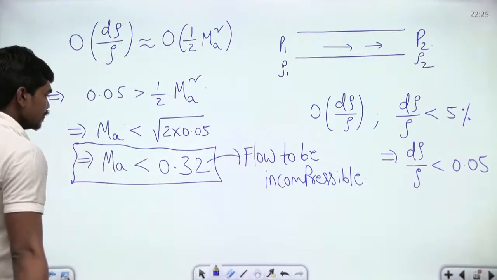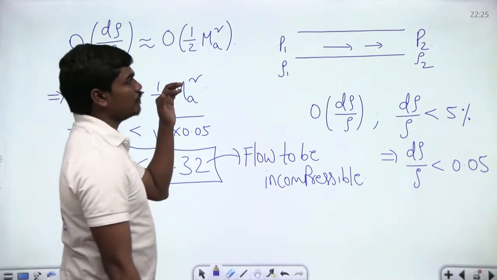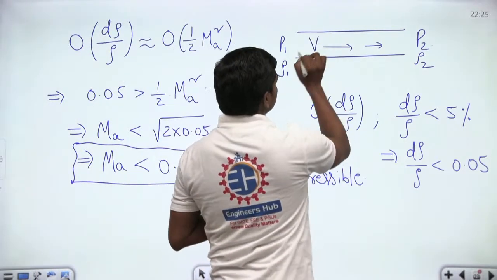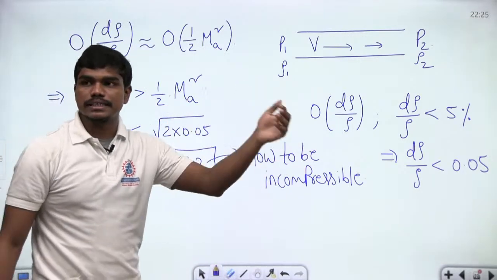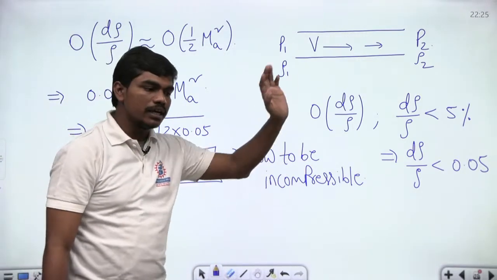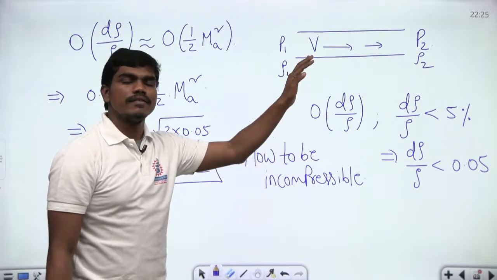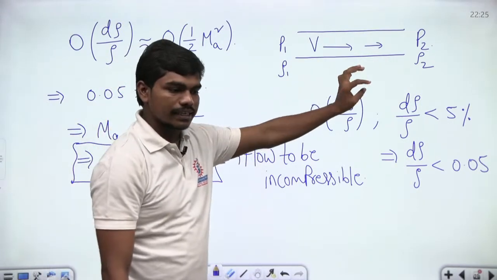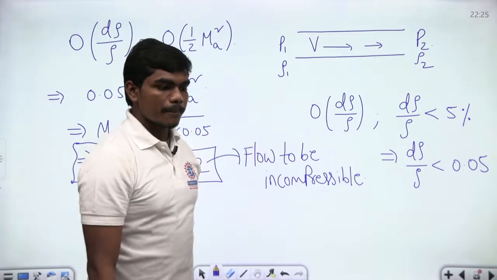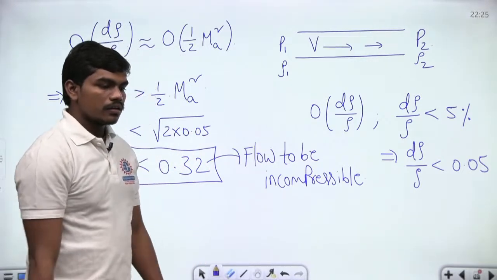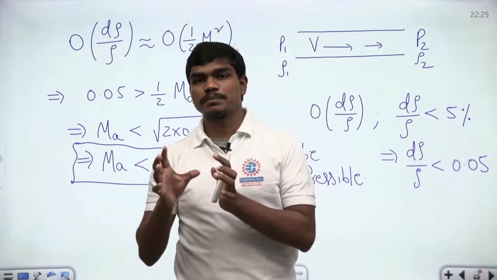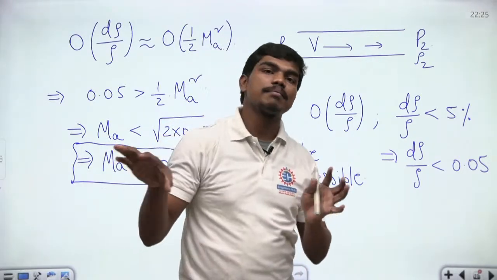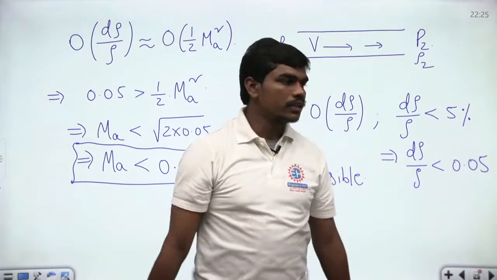Fine. Look, whenever there is some flow happening with a velocity such that the Mach number of the flow is less than 0.32, then you can generally assume that flow to be incompressible, meaning the density variations occurring here will be negligible. Yes, incompressible flow and fluid: I am telling you many times, an incompressible fluid can suffer a compressible flow generally. So this can happen.